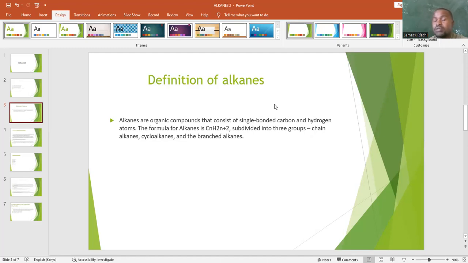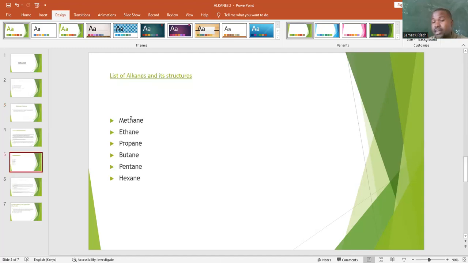As we have covered the definition, the next thing we will look at is the examples of these alkanes. The examples of alkanes are methane, ethane, propane, butane, pentane, hexane, up to decane.